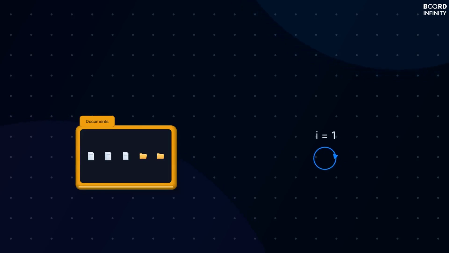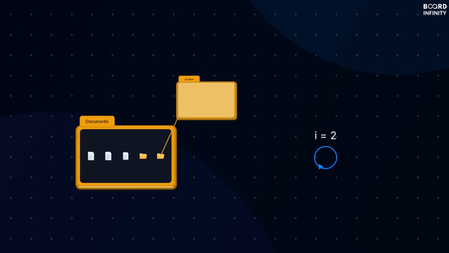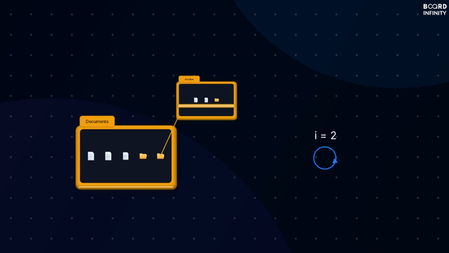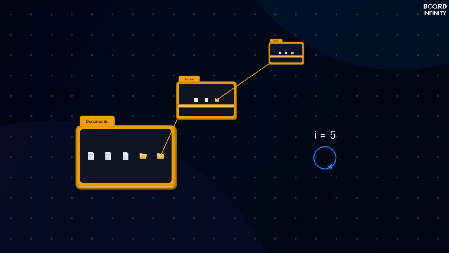But here's the problem. You open a folder. Inside, you find files and more folders. You open one of those folders. More files. More folders. You keep going deeper and deeper. How many levels deep? You don't know.